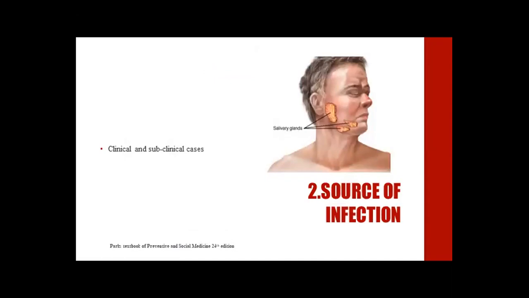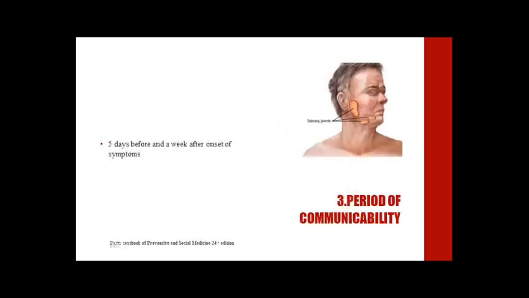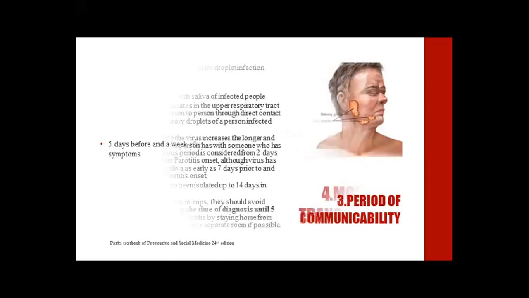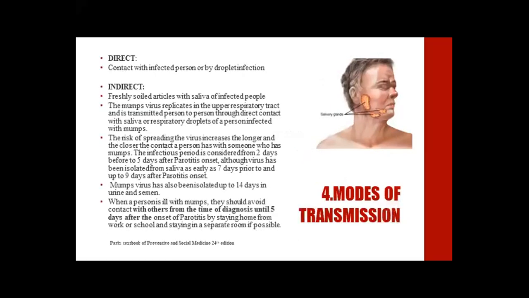If we see the source of infection of mumps, it may be clinical and subclinical cases. Period of communicability is 5 days before and a week after the onset of symptoms. Modes of transmission. There may be direct transmission and indirect transmission. Direct transmission is contact with an infected person by droplet infection, and indirect includes freshly soiled articles with saliva of infected people.